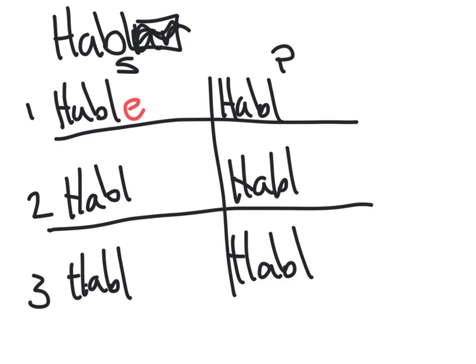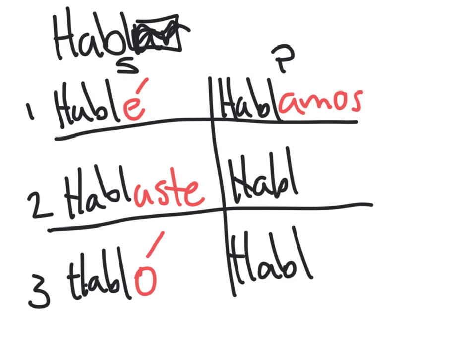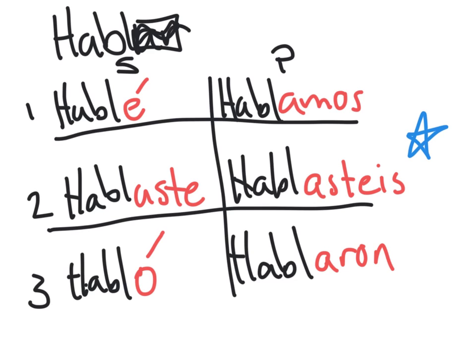So for the yo, it's hablé. Tú hablaste. Él, ella, usted habló. Nosotros hablamos. Vosotros hablasteis. And ellos hablaron. It's interesting to note that the vosotros form is special because it's the one that's used in Spain.